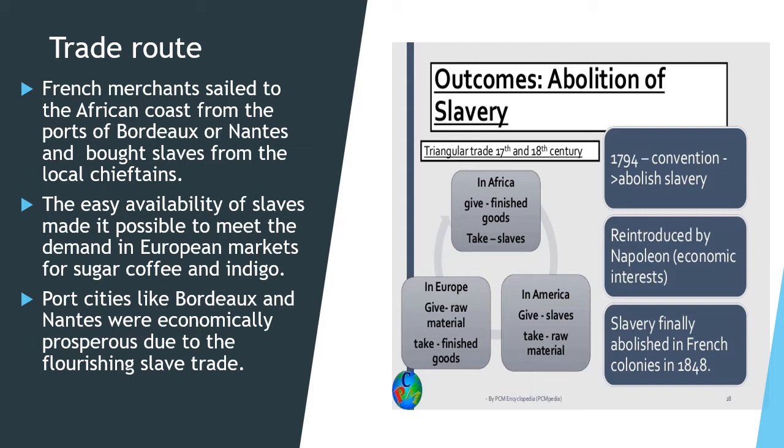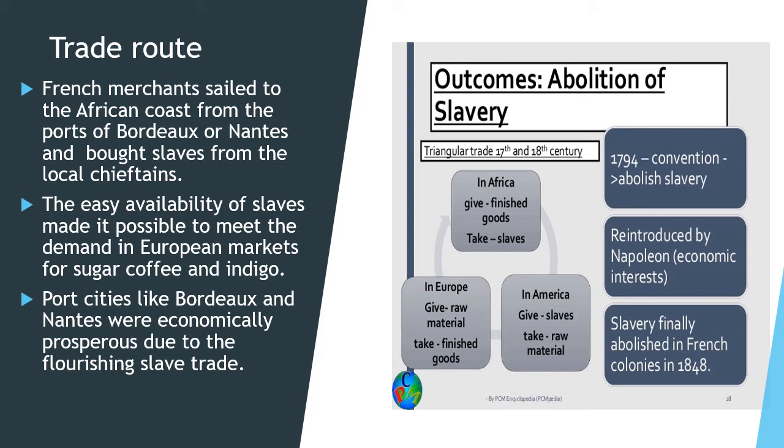As you can see in the figure which is just on the side of the slide, you can see how the triangular trade used to happen in the 17th and the 18th century. As we can see that people in Europe, they used to take the raw material and they used to sell the finished goods. You will study more about it in grade 10. Like so what do we see?